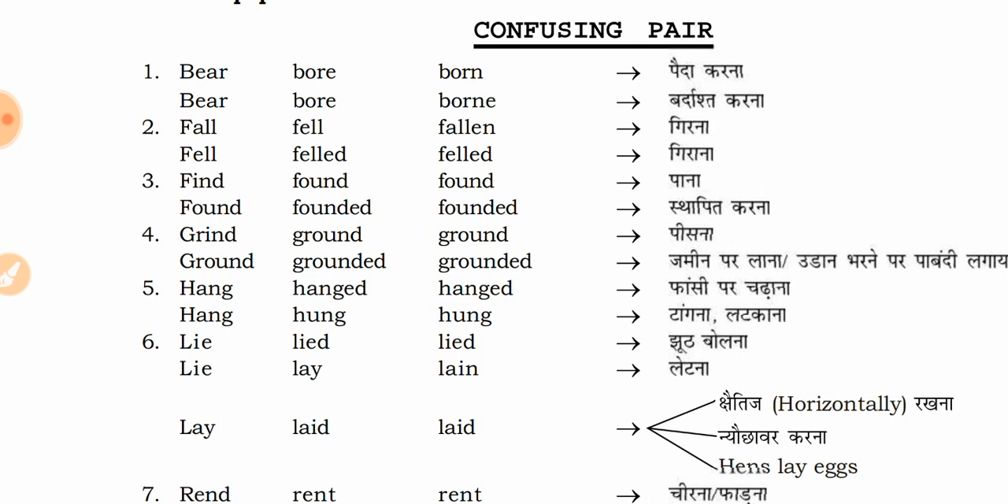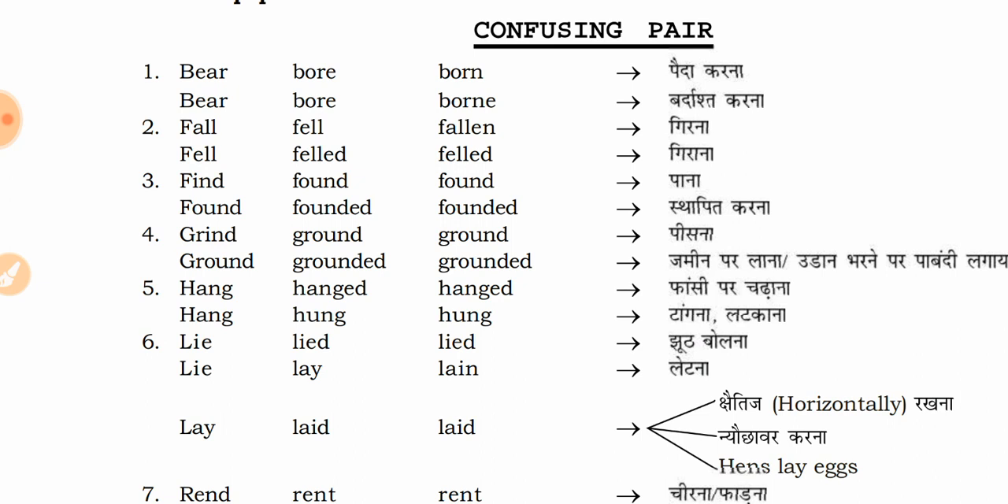Like we can see fall, fell, fallen. Then fell, which was the past form for fall, is now the present form for itself, and it has the past as felled. So let us go further. Find, found, found. Now found is the present. If found is present, then the past form for found will be founded and the past participle will be founded.